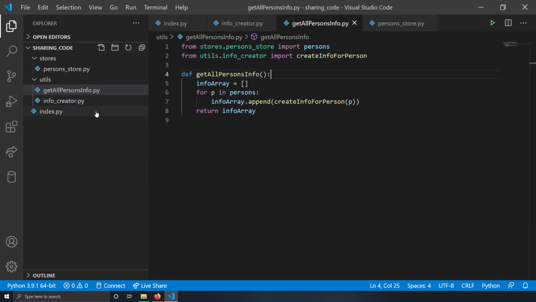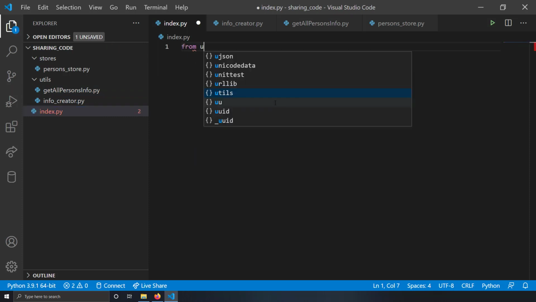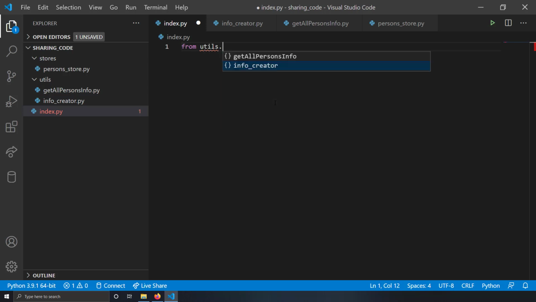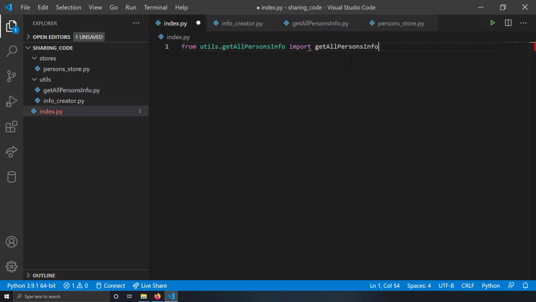So finally I'll create this index.py file, and here I'll write from utils, because it's present in the utils folder, utils dot get all persons info, and import the name of the function which gets all the persons info, which is get all persons info only. So in index.py, import get all persons info. So now what I'll do is persons info list equal to get all persons info. So what I'm doing is basically I'm getting all the information about the persons as readable strings in this variable called persons info list, right?